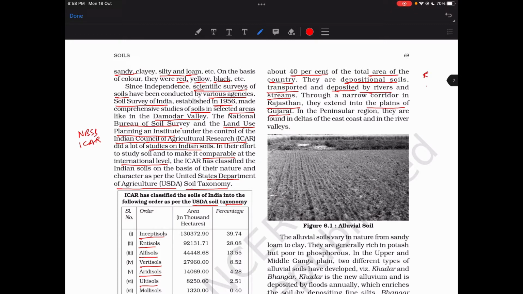In the peninsular region, they are found in the deltas of the east coast: Godavari, Krishna, Mahanadi, and Ganga and Brahmaputra delta.